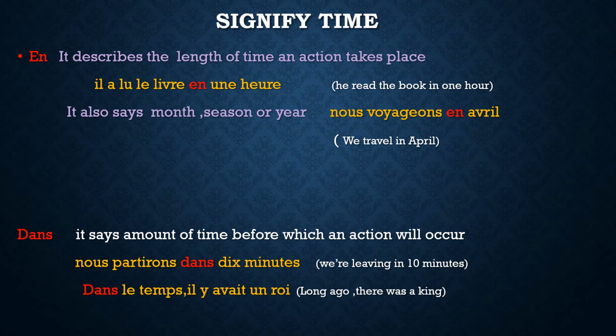Are you getting the difference between the two? For example, again, when we are talking about the length of the time, when we say that we did this thing in this hour, we will use en. And if we are saying that we will be going there in 10 minutes, or we'll be finishing this work in this much time, then in that scenario, the type of in which will be used is dans. Understand? It'll be more clear when we start reading and when we see more examples.